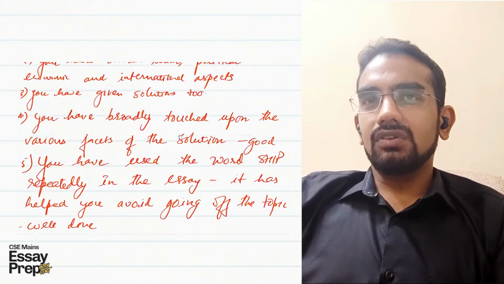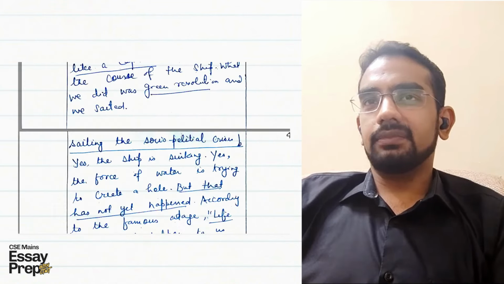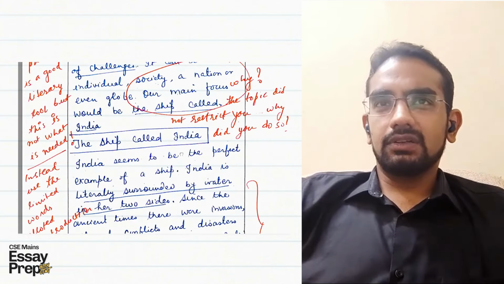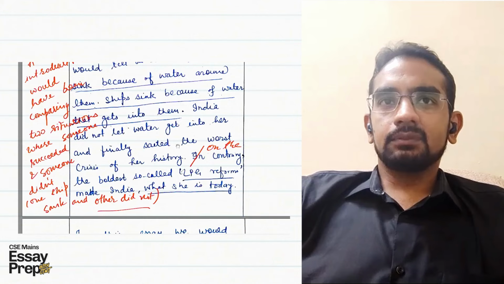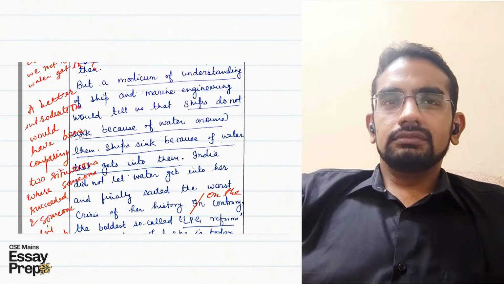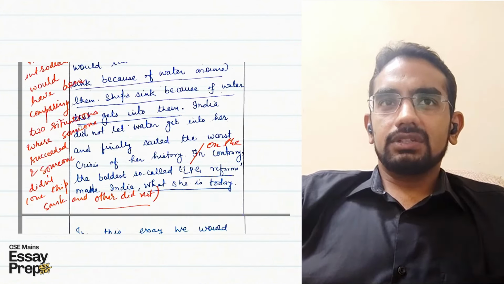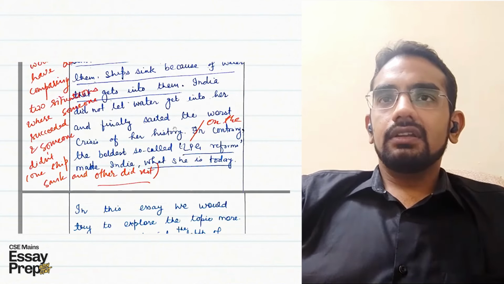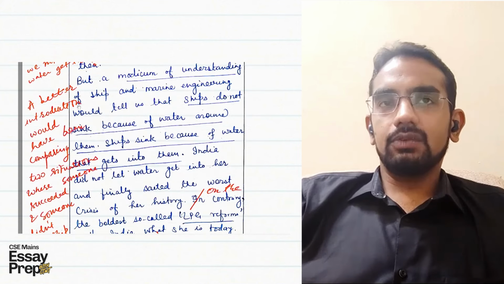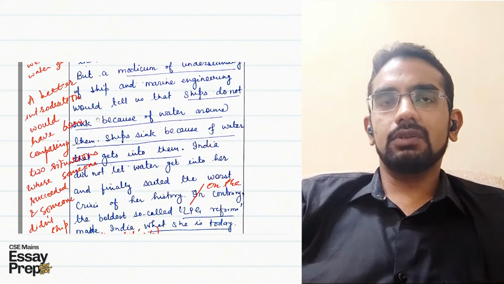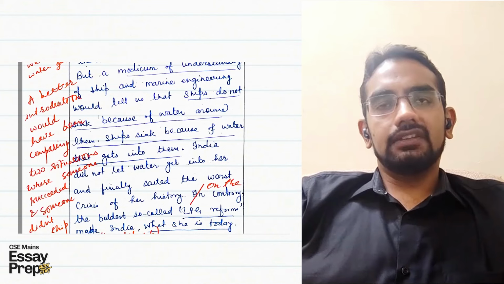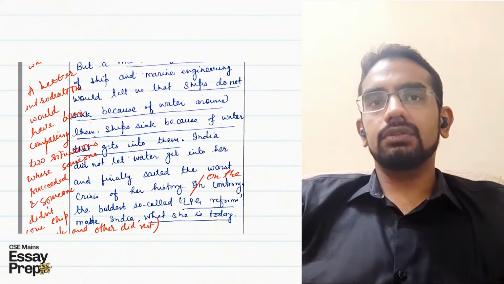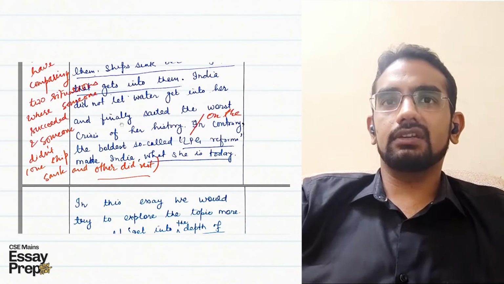I'll briefly go over the micro comments as well, and the macro comments basically summarize the micro comments. Like you mentioned a good example with the BOP crisis. But a better solution would have been comparing the two situations, the two countries of India and Pakistan. Here I would have gone with the approach of comparing how, if negativity is kept aside, if negativity is not allowed to enter you, you do well, and if it enters you, you do not do well. So India and Pakistan would have been a good dichotomy here.